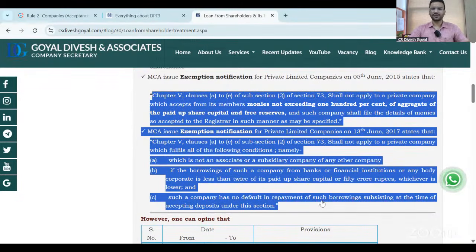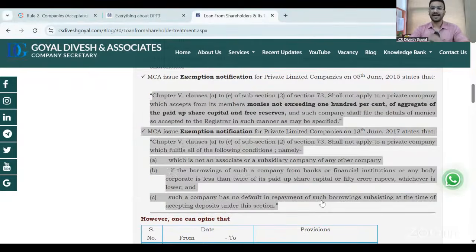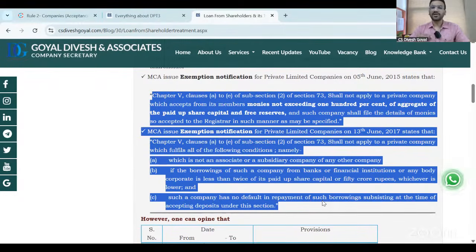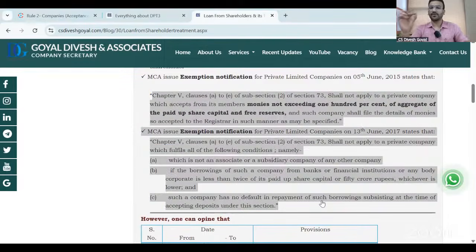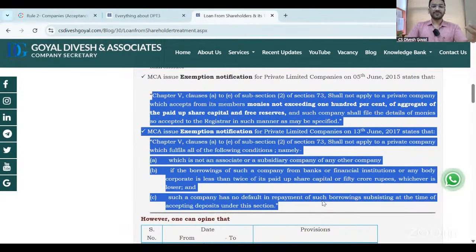In my current seminars also, I have seen people are not much aware about this notification and these exemptions, but these are very important exemptions. As I said, a private company cannot click on the remote button number 1 or 3, that is return of deposit, but only in one situation, when a private company is taking loan from the shareholder, then you have to click on remote button number 1 or 3. But in which situation can a private company take loan from shareholders? These are the two situations.